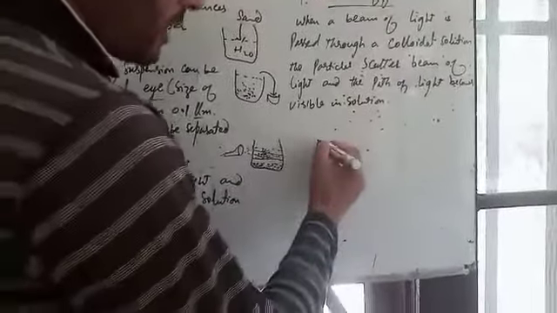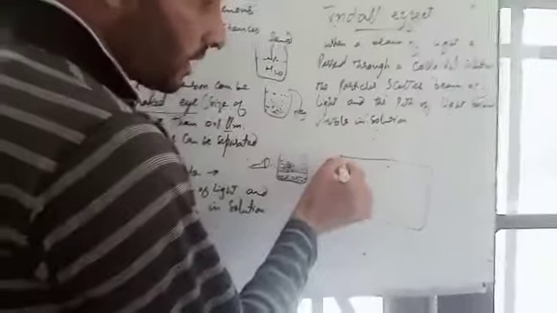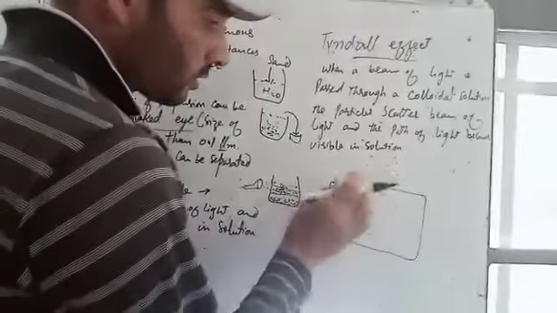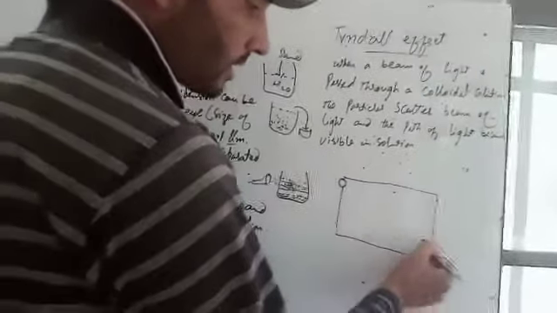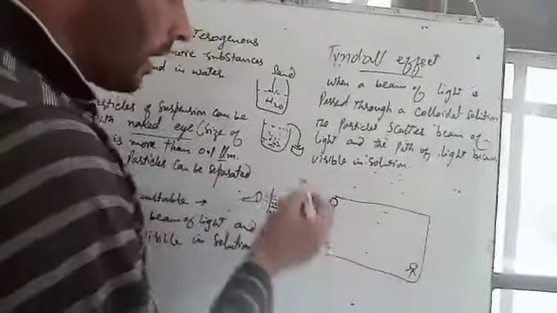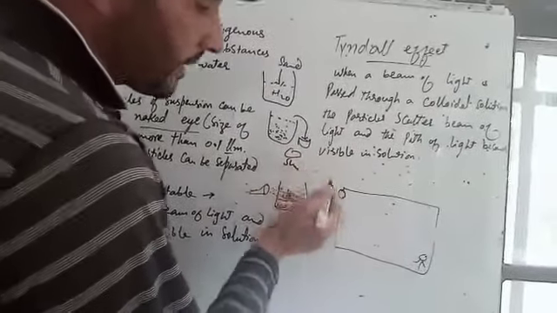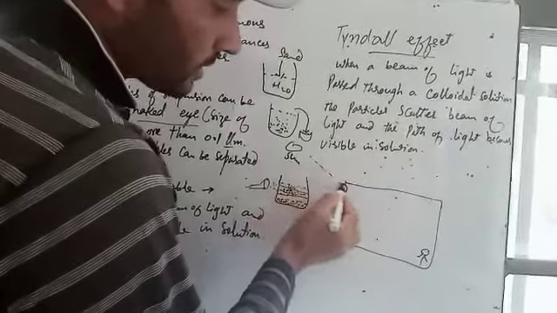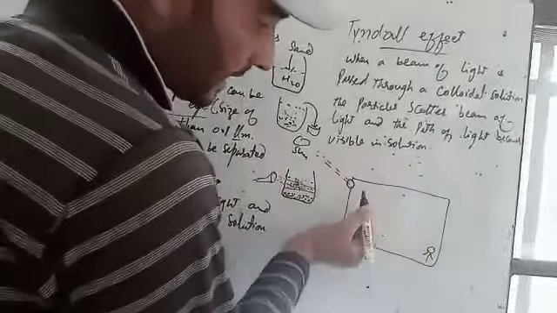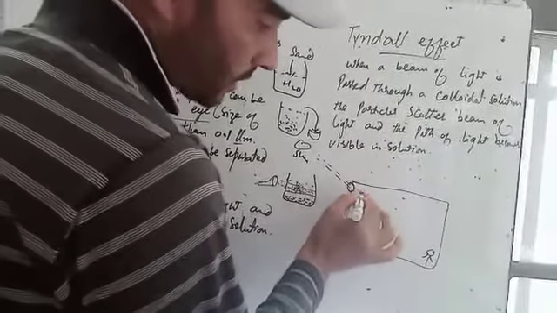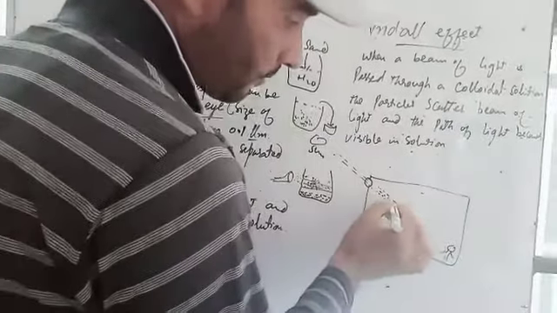If you are in a room like this, and there is one hole inside the room, the sunlight will enter through this room. And you will see the path through which the light is passed.